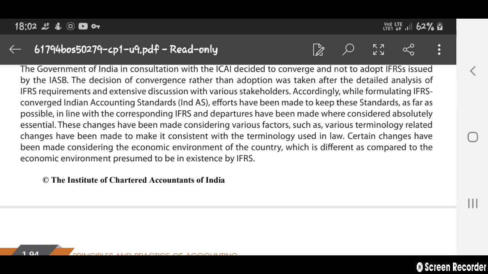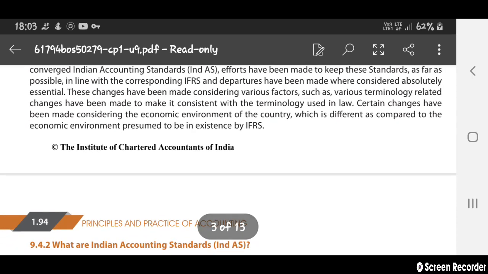Various terminology changes have been made to make it consistent with the terminology used in the laws, also the terminology used in accounting laws. Next, certain changes have been made considering the economic environment of the country, which is different as compared to the economic environment assumed in the IFRS.